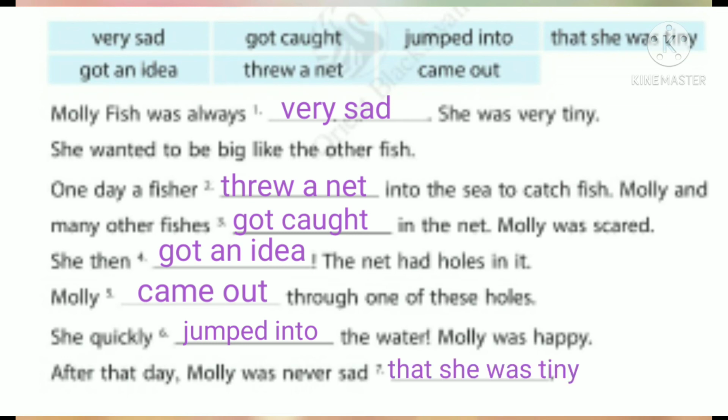I'll read it again. Listen to the story and enjoy. Molly fish was always very sad. She was very tiny. She wanted to be big like the other fish. One day, a fisher threw a net into the sea to catch fish. Molly and many other fishes got caught in the net. Molly was scared. She then got an idea. The net had holes in it.